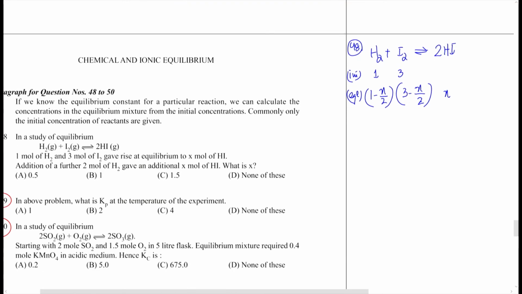The addition of a further 2 moles of H2 gave an additional X moles of HI. So if I add another 2 moles of H2, then the H2 concentration increases to 3 minus X by 2.